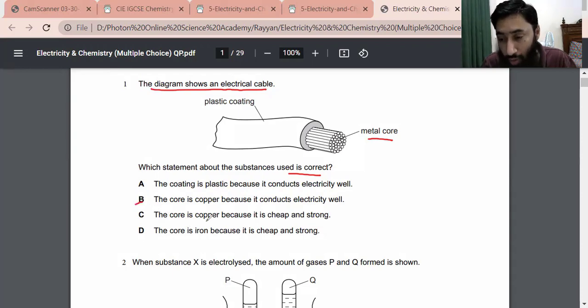Option B, the core is copper because it conducts electricity well. Yes, the core is copper because it conducts electricity well. This is the correct option. The core is copper because it is cheap and strong. The core is iron because it is cheap and strong. These are not correct. So moving towards the next question.